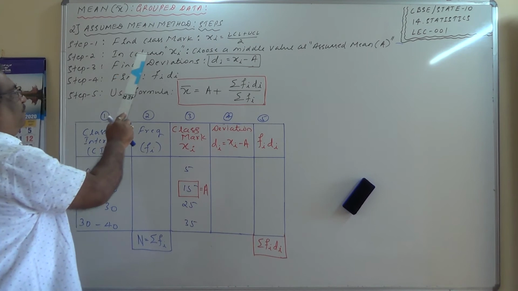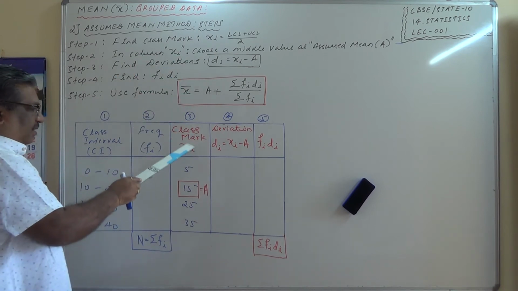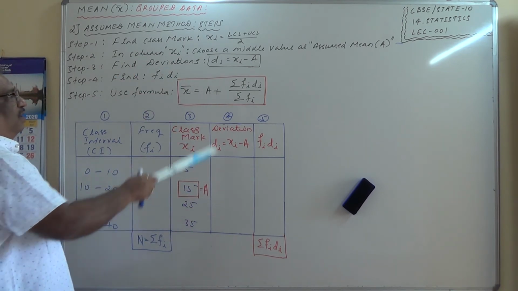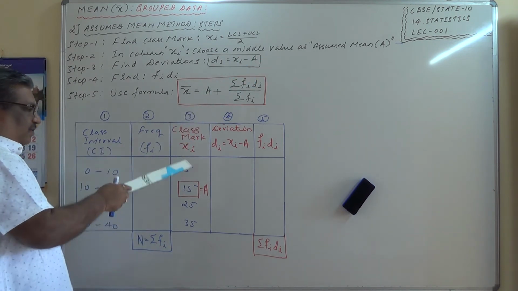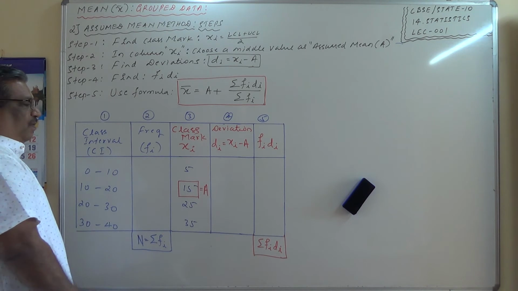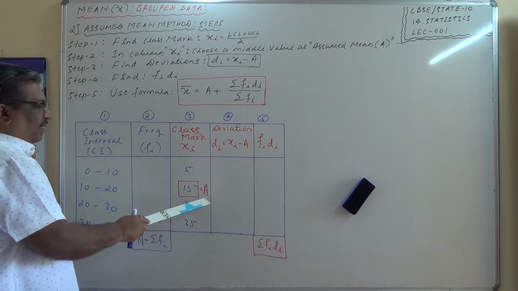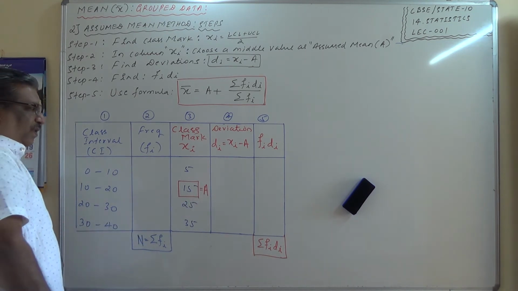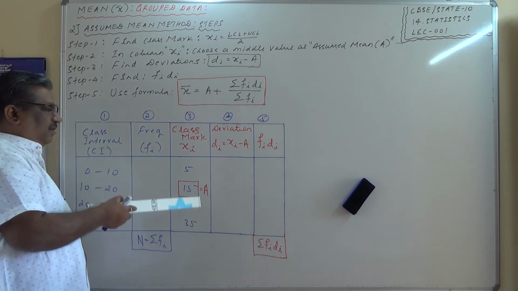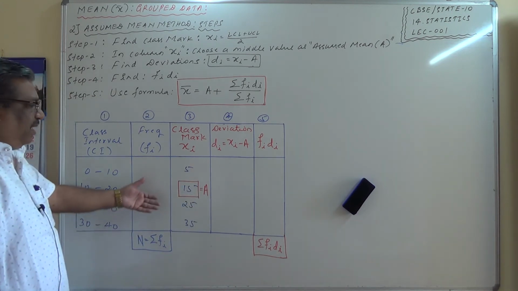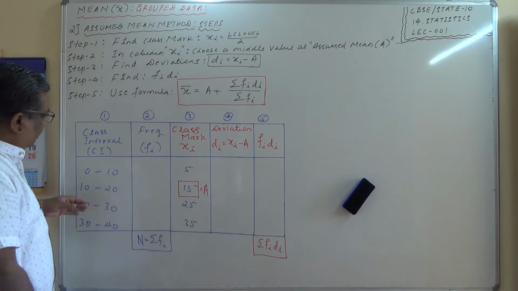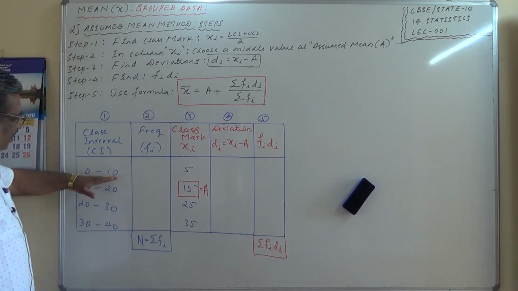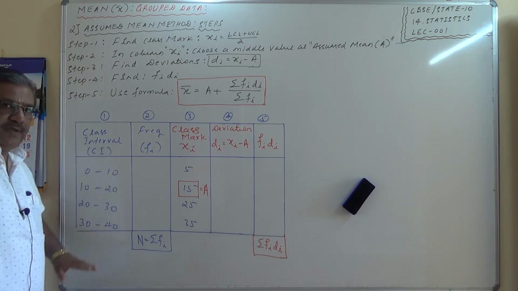Next, step 2, in column xi, choose a middle value as the assumed mean and denote that by capital A. Now how do you select the assumed mean? Choose the middle value as the assumed mean. Now let us look at the number of observations here. 1, 2, 3, 4 observations are there.